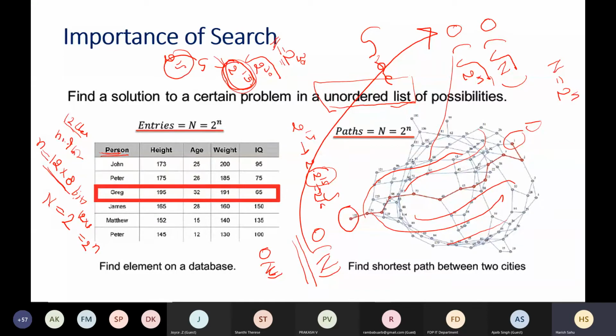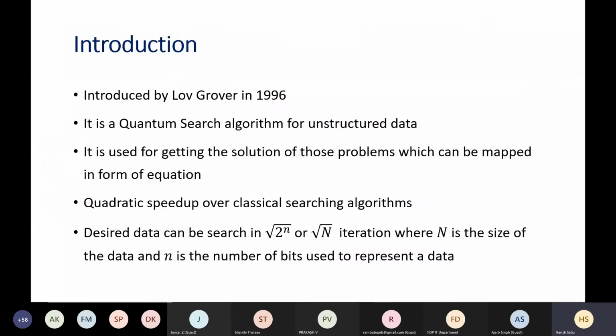So let me give a brief overview of that algorithm. It was presented by Lov Grover in 1996, and he is an Indian who passed out of IIT Delhi. When he was working in Bell Laboratories in the USA, he proposed this algorithm, which can search an unstructured, unordered or unsorted database. Okay, and it can do it in square root of n iterations. We will see how we can do it.